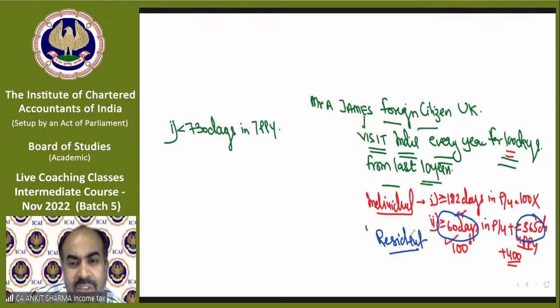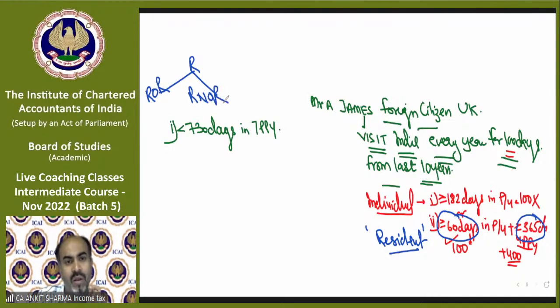I hope it's clear. It's very simple till now. Now, because he has become a resident of India, the question does not end. We have to find out whether this resident is a ROR or RNOR. For that, we need to check condition number 1 first, which says that he should be in India for less than 730 days. That means he should be in India for 729 days or less in the 7 preceding previous years. So we need to check how many days he was in India in the last 7 preceding previous years.